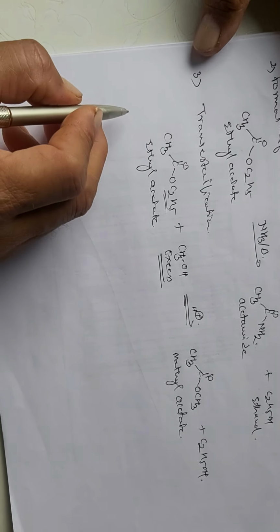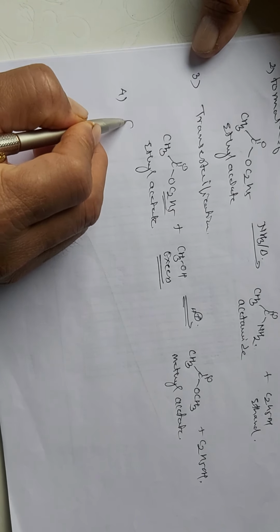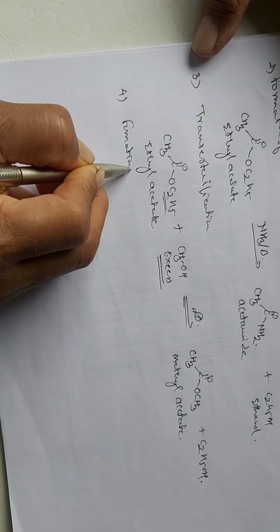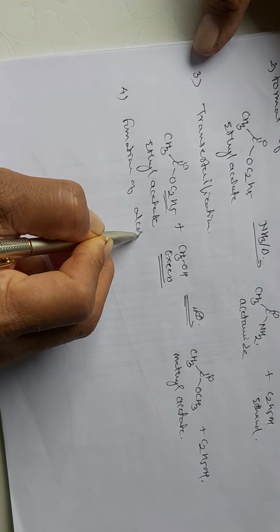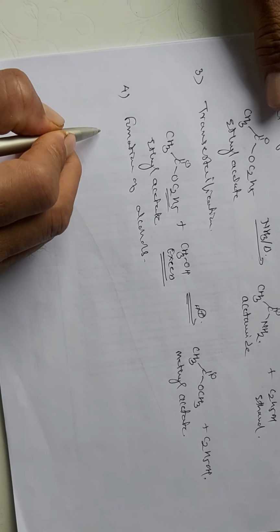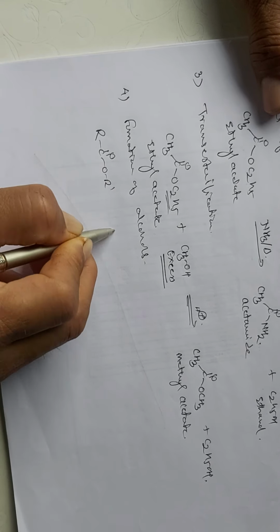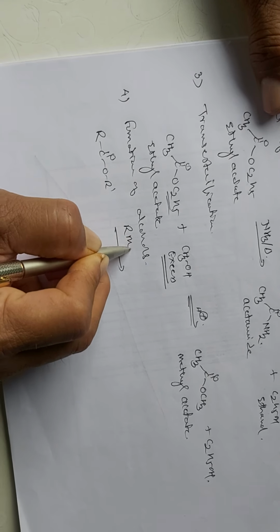Then we can also prepare alcohols, the formation of alcohols. In these reactions, esters are allowed to react with Grignard's reagent, that is RMgX.